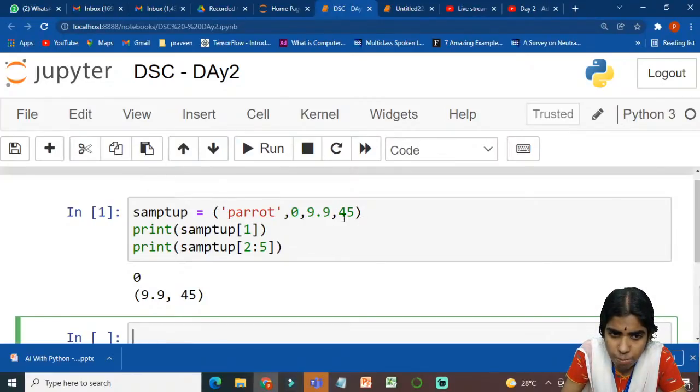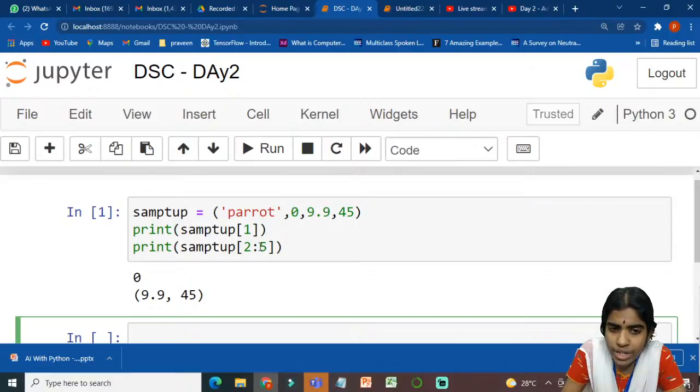So within simple brackets, I can store different types of elements inside a tuple. And what are all the different types of operations that can be performed using list? Similar types of operations can be performed using tuple. So for example, I have to give the variable name within square brackets, and I have to specify the corresponding index.